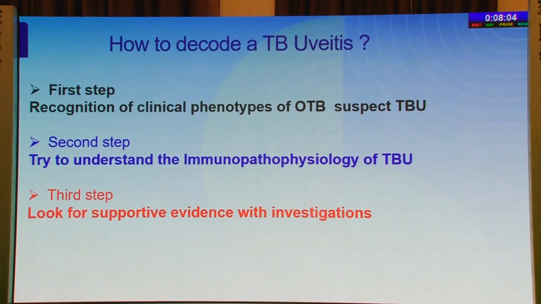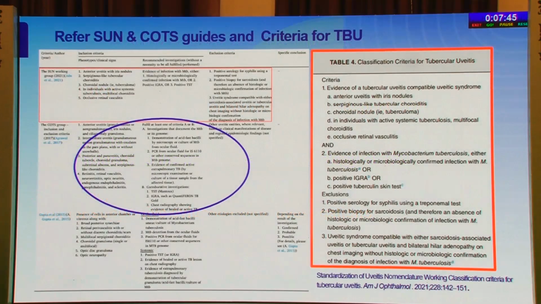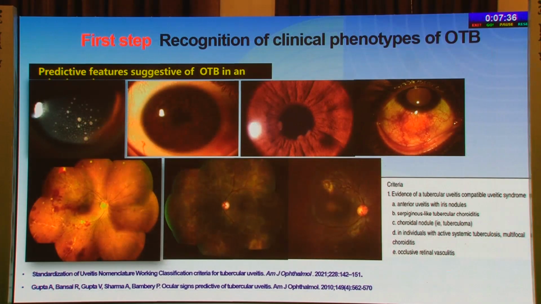Having understood the immunopathophysiology of TB uveitis, how do I decode a case of TB uveitis? The first step is recognition of the clinical phenotype of ocular TB, suspect TB uveitis. Second step, understand the immunopathophysiology of TB uveitis. Third step, look for supportive evidence with investigations. After this, you refer to the readily available SUN and COT guides and the criteria for TB uveitis. So the first step, how do you recognize the clinical phenotypes of ocular TB?